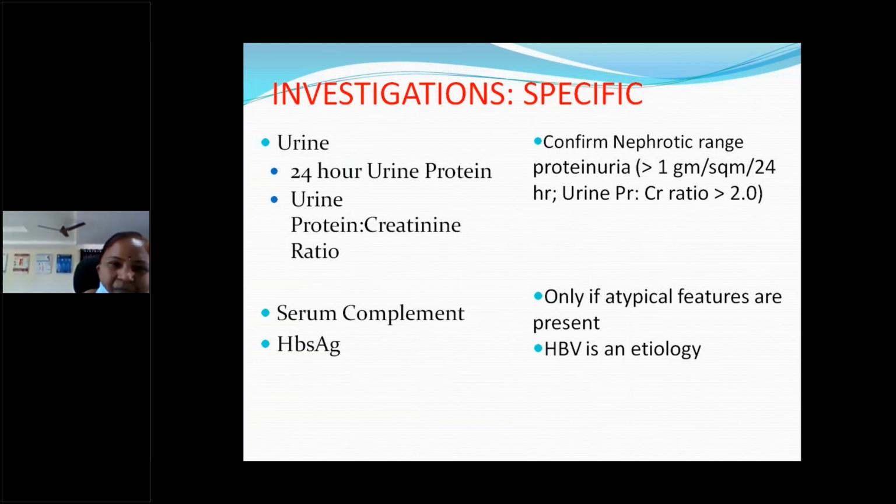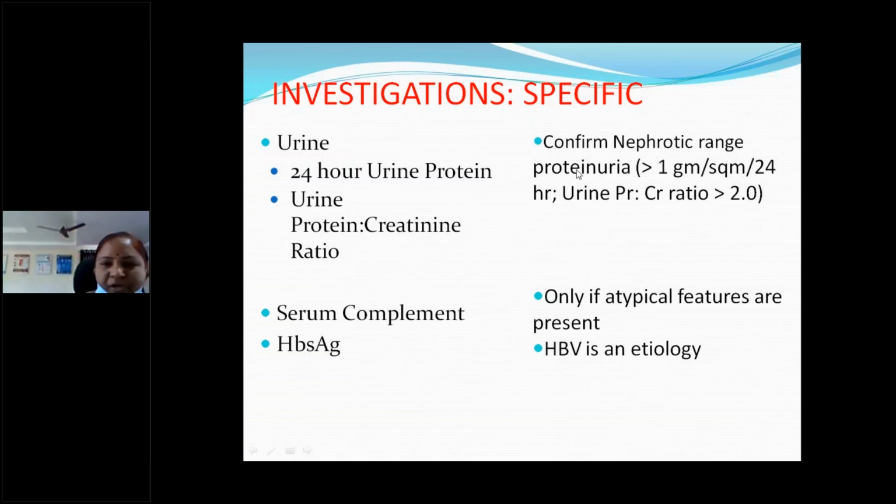Sometimes it will not be possible, especially if the child's age is less than 1 year, or in very young female children. They can't collect 24-hour urine protein. Sometimes they may not be able to collect. Then we can go for the spot urine protein creatinine ratio. This almost gives results equivalent to the 24-hour urine protein, especially in young children. A spot urine protein creatinine ratio of more than 2 indicates nephrotic range proteinuria.